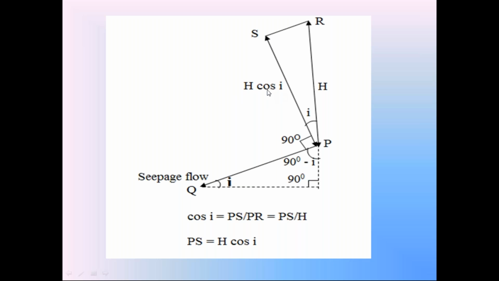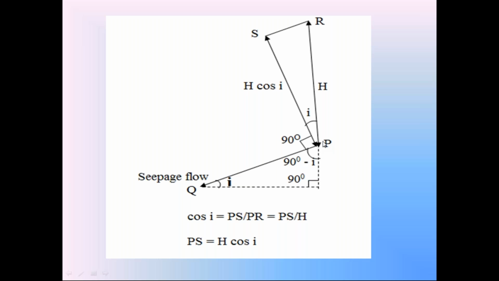Now you can check the derivation of h cos I in this diagram, because the first time, most of the students get confused about how this height is h cos I. This is the soil slope or the seepage flow. Please everyone check this. The direction of the seepage flow is parallel to the soil slope. So the seepage flow with horizontal makes the angle I.